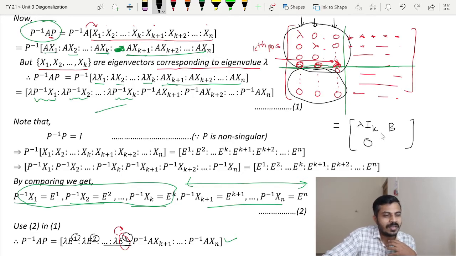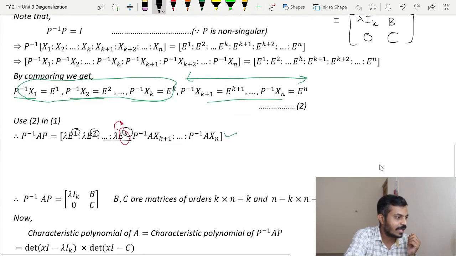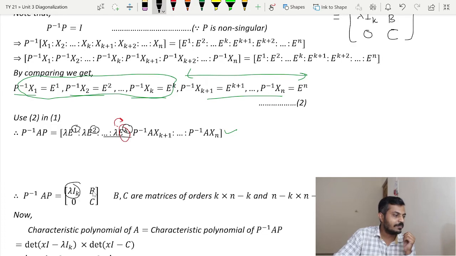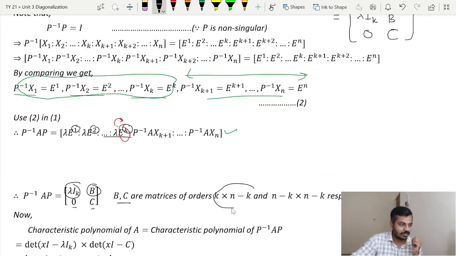Over here there will be some matrix, I will call it B, and over here there will be some matrix, I will call it C. Is that clear? Therefore this is the same as you can see here, lambda Ik, B, 0 and C, where B and C are matrices of some order. Now this part is homework, how do we get this, because that is not much important in this theorem. So we will not discuss the orders of B and C, but definitely you can give it a thought. Okay, you should understand that as well.